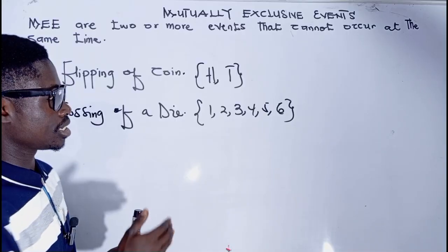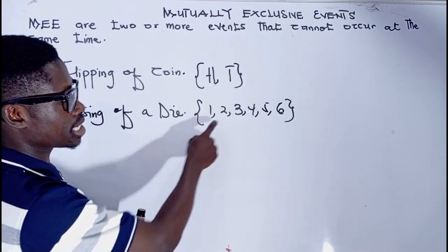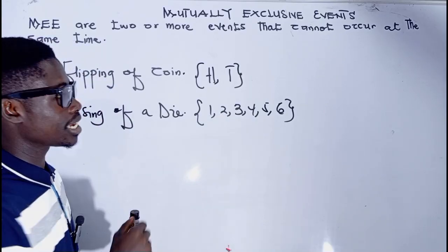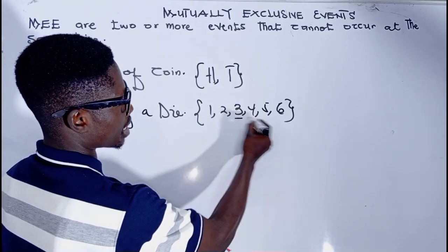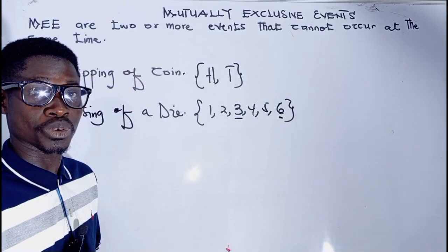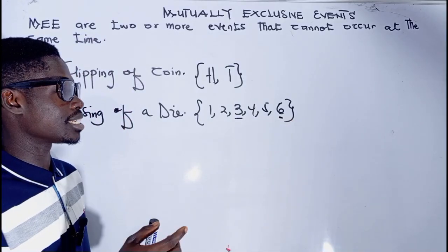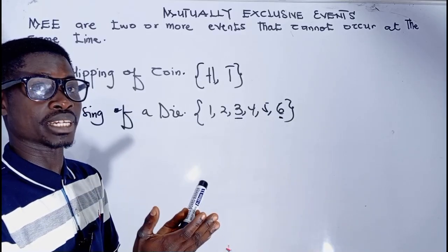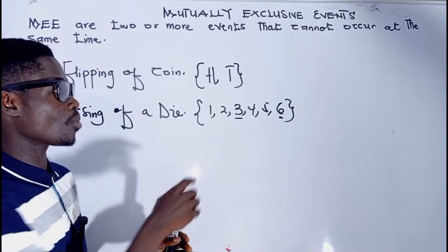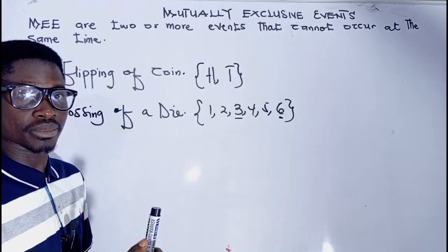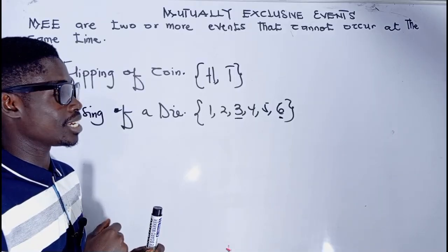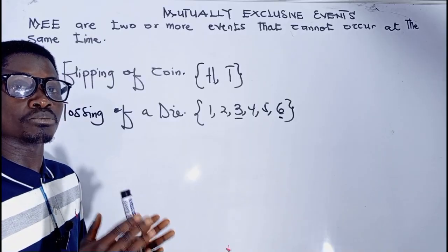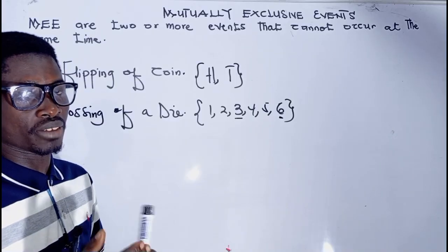An example is tossing the die and obtaining the numbers 2 and 5. It is not possible. Tossing the die and obtaining the numbers 3 and 6. It is not possible. You can't toss a die and obtain 3 and 6 all appearing on the die. It is either one of these that appears. So tossing a die and obtaining the numbers 2 and 6 are mutually exclusive events.